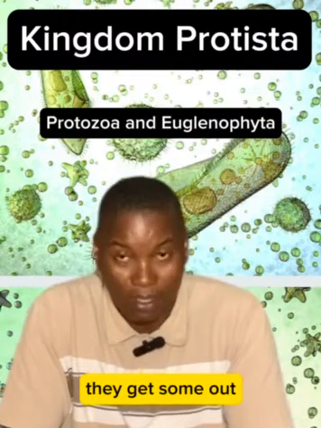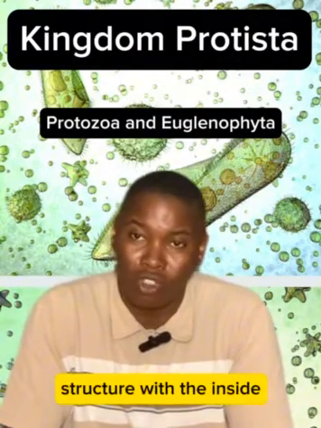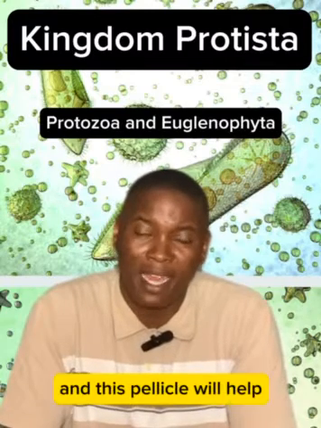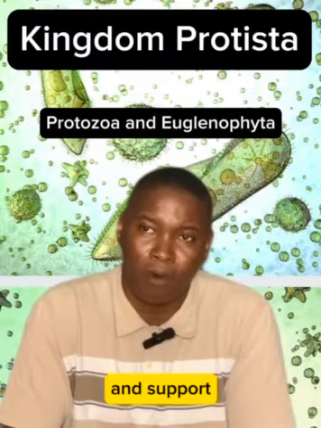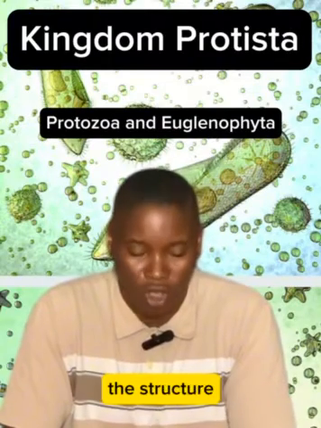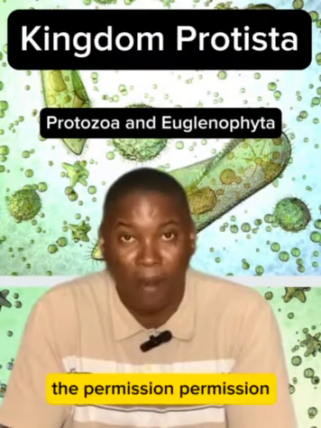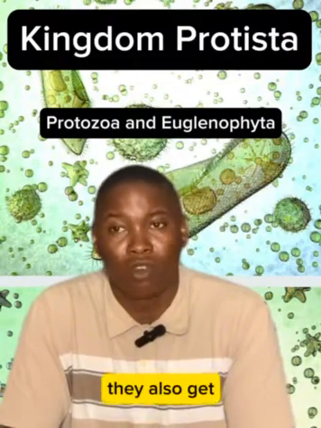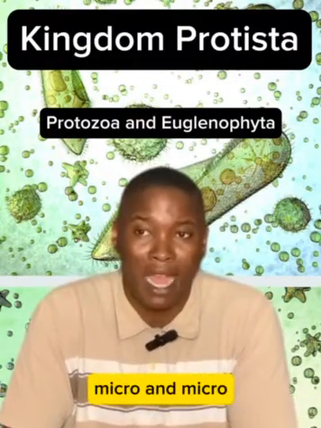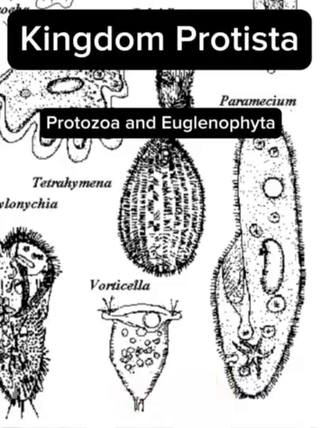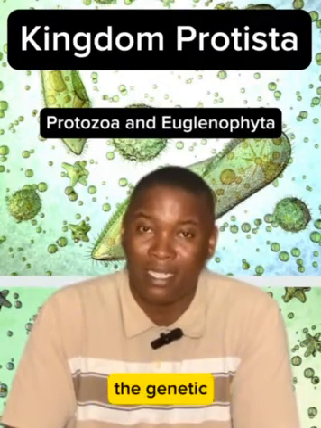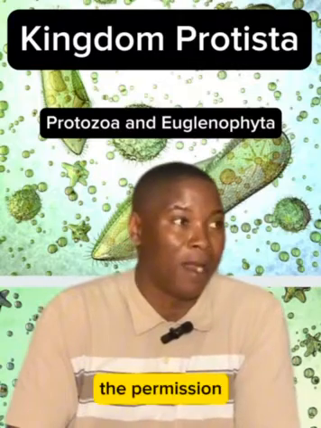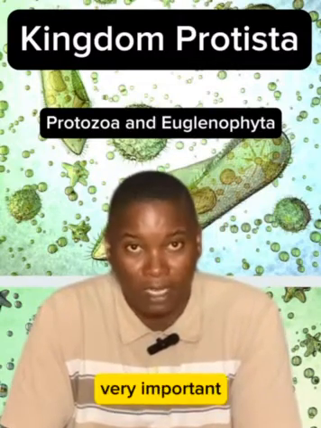Paramecium has a cell mouth, and it has a pellicle. The pellicle is a structure in the paramecium that helps with strength and support. It helps strengthen the structure of the cell. Paramecium also has a nucleus, and the nucleus is divided into micro and macro nucleus. The major thing is that these nuclei carry the genetic material of the paramecium. So this one is very important.